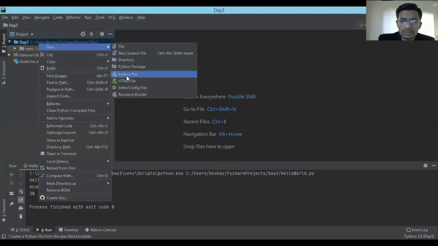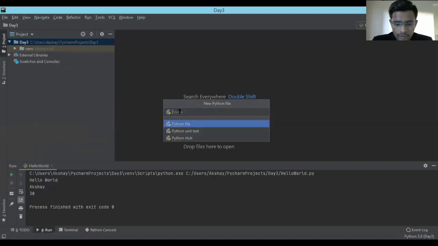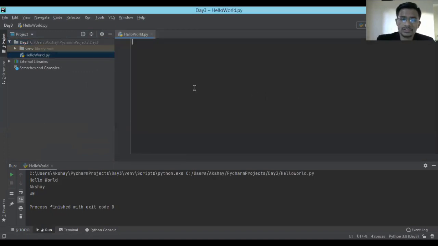From New, you have to go to the Python file. After you click on this Python file, you have to give a name. So I'm giving it as Hello World. Hit enter and your file will get created over here.